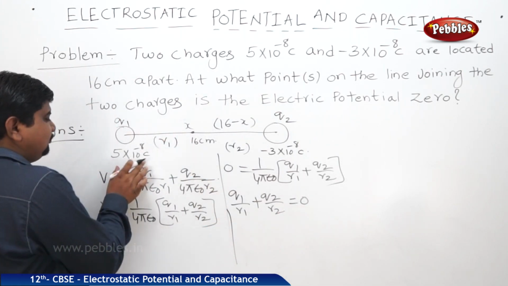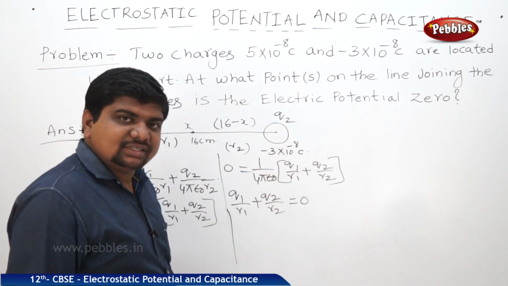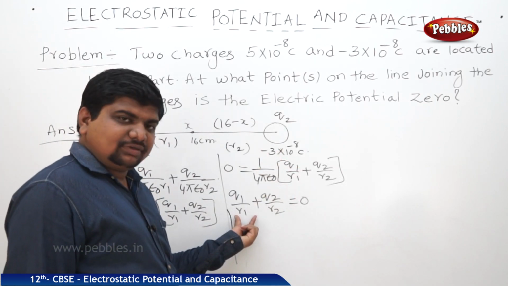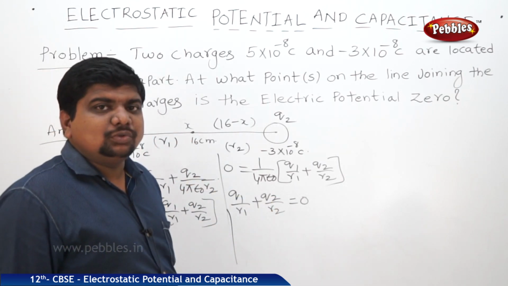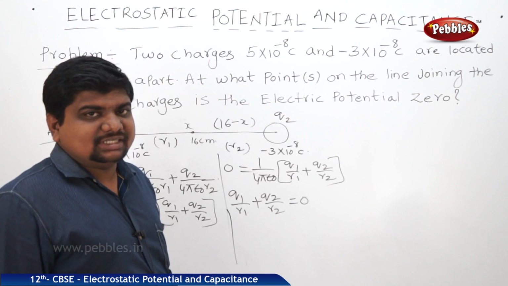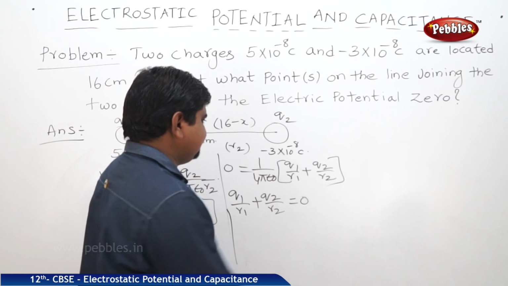What is Q1? 5 into 10 to the power of minus 8 coulombs. What is Q2? Minus 3 into 10 to the power of minus 8 coulombs. What is the distance R1? X centimeters. What is the distance R2? 16 minus X centimeters. Now we are going to substitute these values, then we can find X.